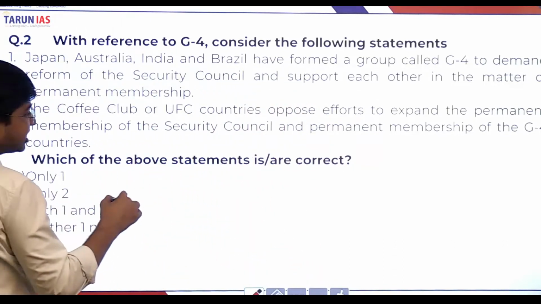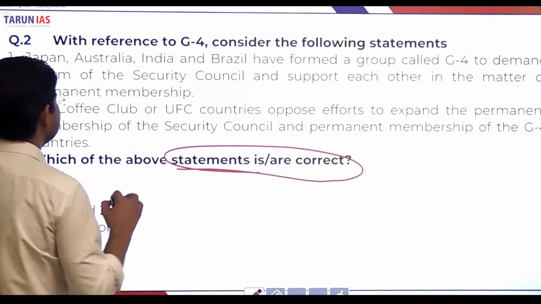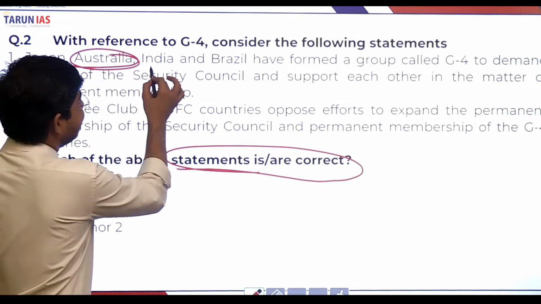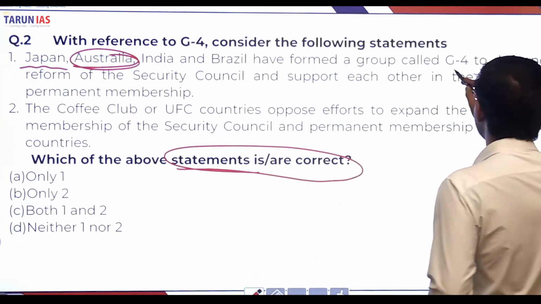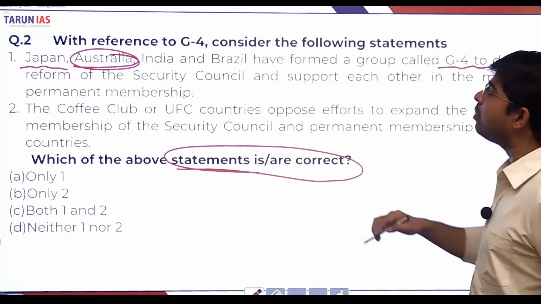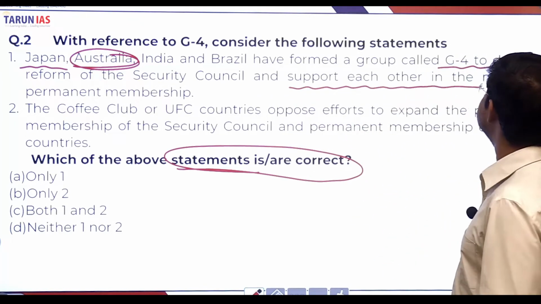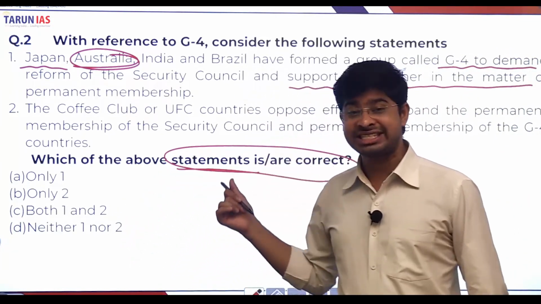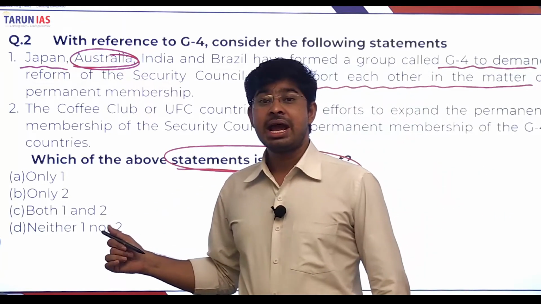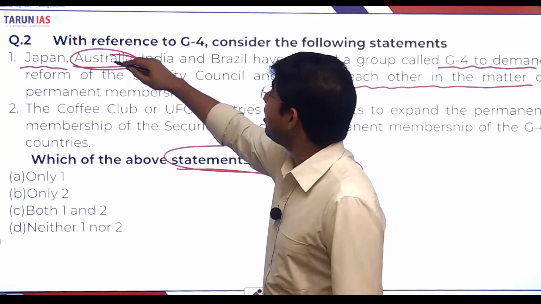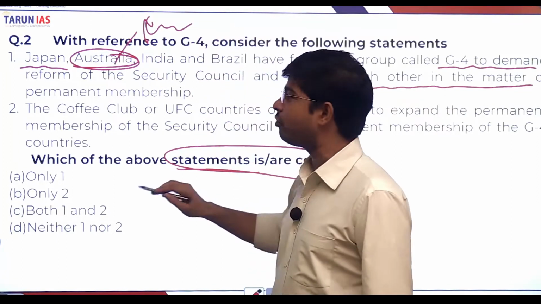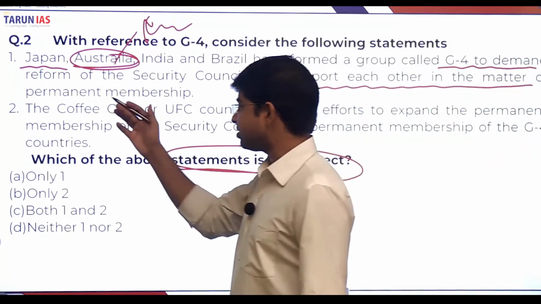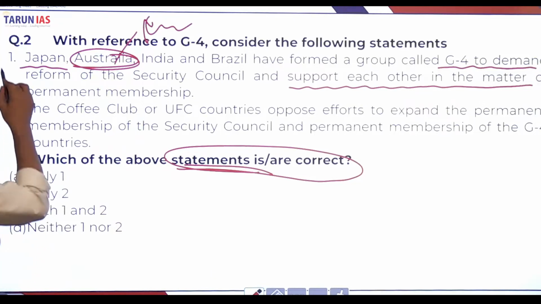Two statements are given here, and we are asked for the correct statement. The first statement says Japan, Australia, India and Brazil have framed a group called G4 to demand reform of the Security Council and support each other in the matter of permanent membership. But Australia is not a member of G4. In place of Australia, Germany is the member. So the first statement is wrong.